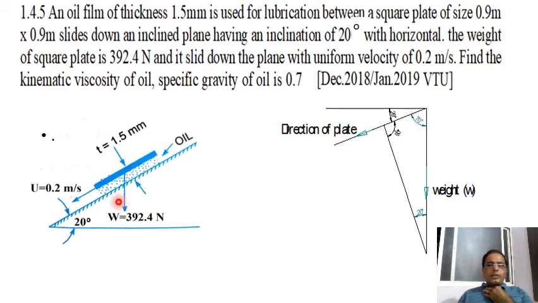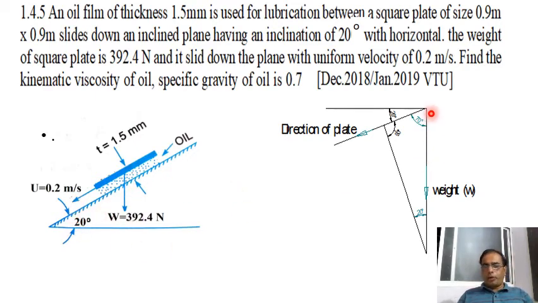So you just write the force diagram here. The weight is 392. It is very important to understand the effect of this 392 weight. The effect of this weight along the sliding plane we have to calculate. It is 20 degree, as given.